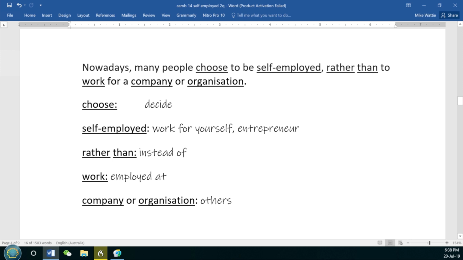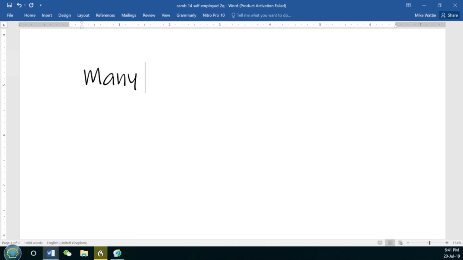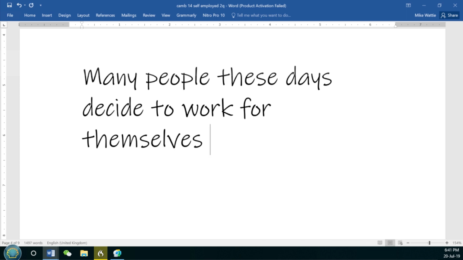One is so we can understand our essay better, and secondly so that now that we start writing, we've got these words all ready to go. So let's see how we use these words and write our first sentence. Many people these days decide to work for themselves instead of being employed by others.